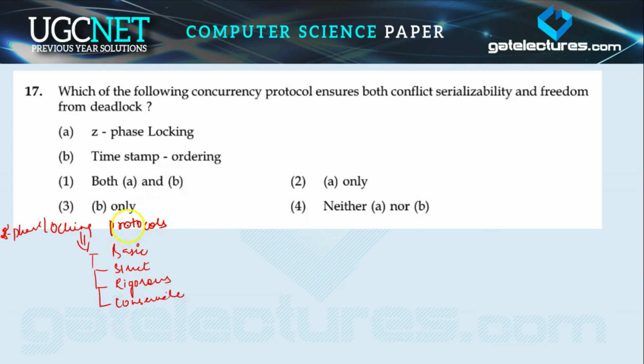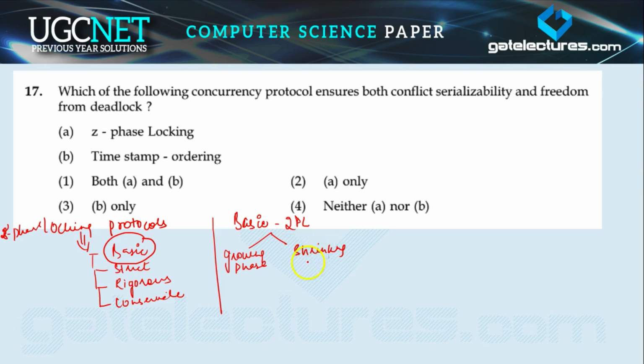Let's talk about the basic two-phase locking protocol, in short 2PL. In this protocol we have two phases. The first phase is the growing phase and the second phase is the shrinking phase.